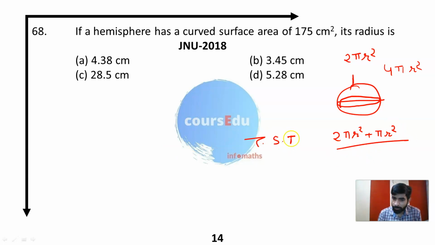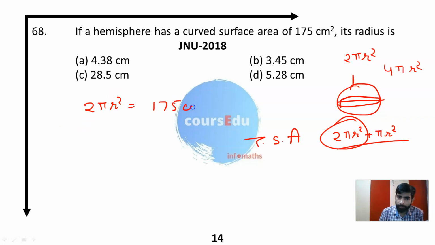But the curved surface area is 2 pi r square. So the curved surface area is 2 pi r square, and this 2 pi r square is equal to 175 centimeters square. According to this, radius square is 175 upon 2 into 22 into 7. Now cut this value.